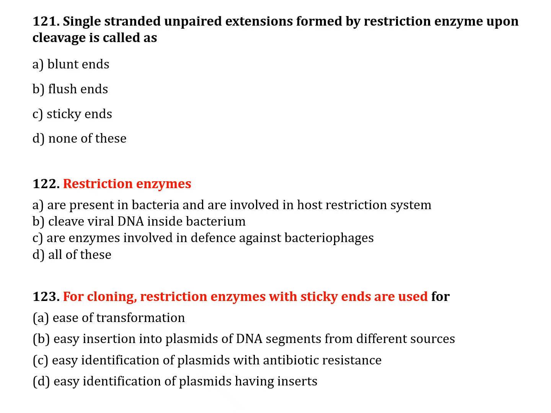The next question, number 121. Single stranded unpaired extensions formed by a restriction enzyme upon cleavage are called: option A, blunt end; option B, flush end; option C, sticky end; option D, none of these. Correct answer is option C, sticky ends.